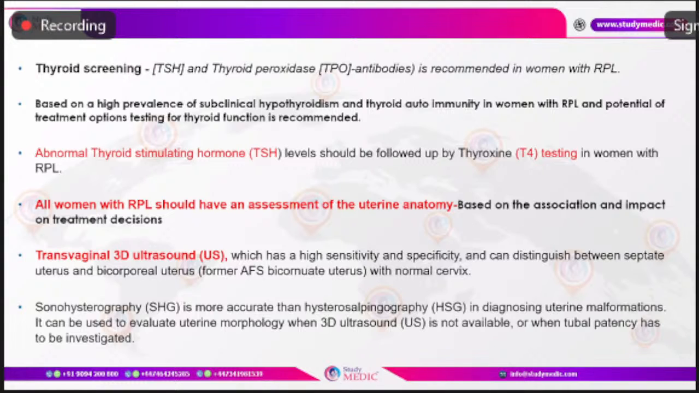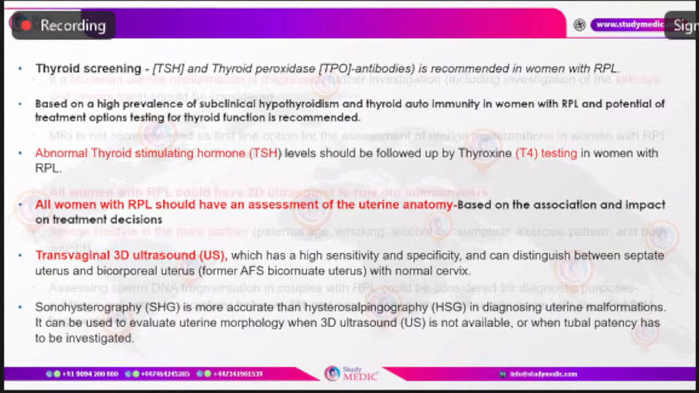So sonohysterography, which is SHG, is more accurate than HSG, which is hysterosalpingography, in diagnosing the uterine malformations. So it can be used to evaluate the uterine morphology when the 3D ultrasound is not available, or when there is a subfertility factor evaluation to be done, for the tubal patency to be done. We can combine the SHG or the HSG instead of the 3D ultrasound.